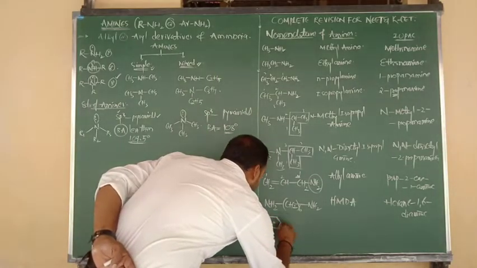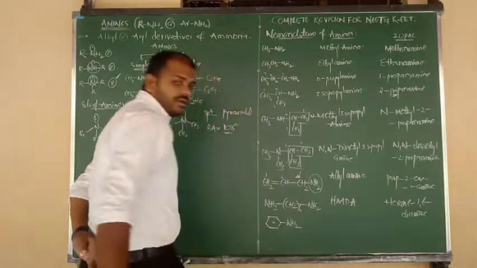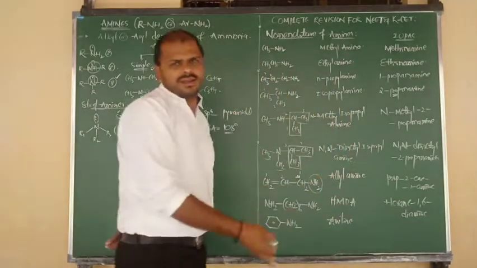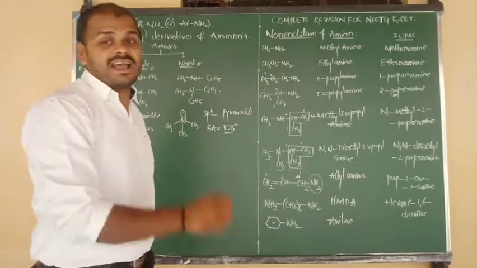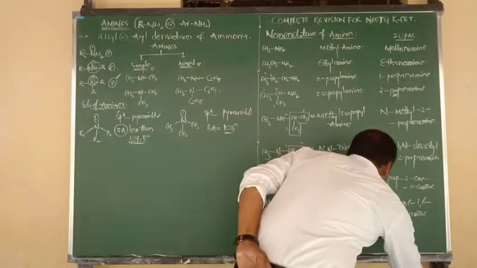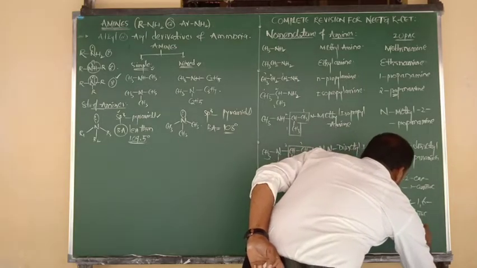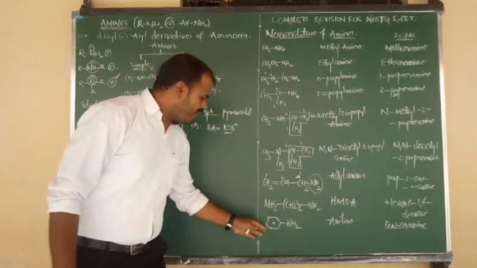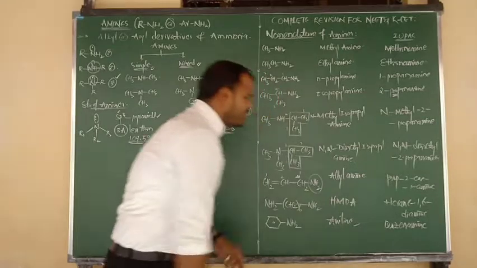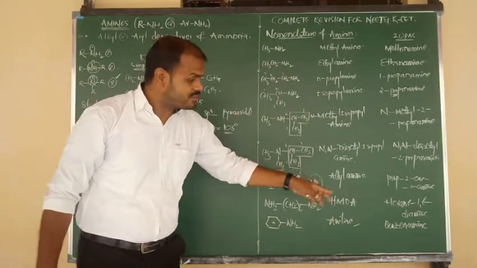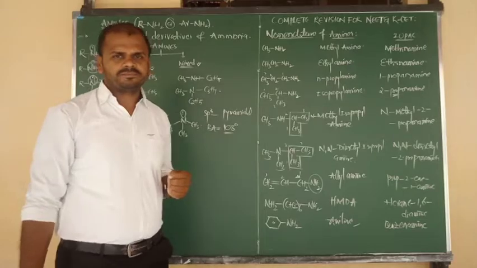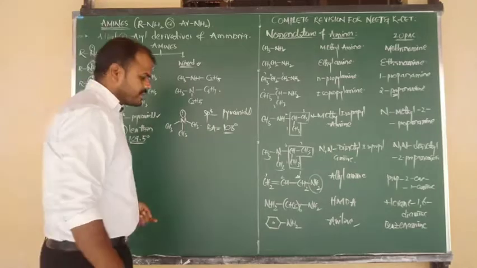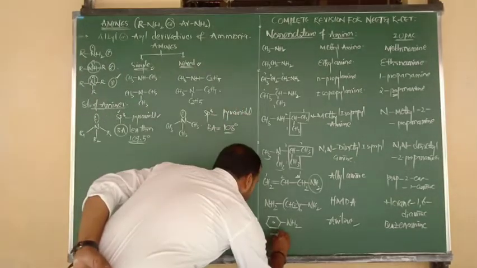One more aromatic example I want to consider. Suppose benzene bonded to NH2. What is the common name? Aniline. And the IUPAC name we can also write as aniline, no problem in that. But one more exact name we can write: benzene plus amine, benzenamine. So the IUPAC name should be benzenamine, and also we can say aniline, and the common name should be aniline. You can write aniline in both places as you wish. Okay?